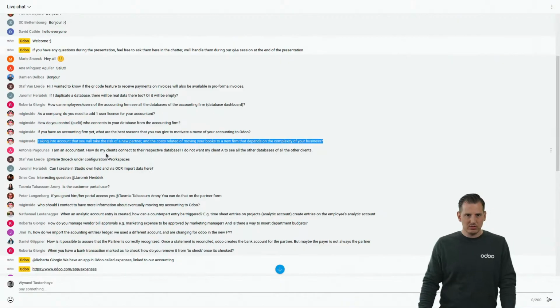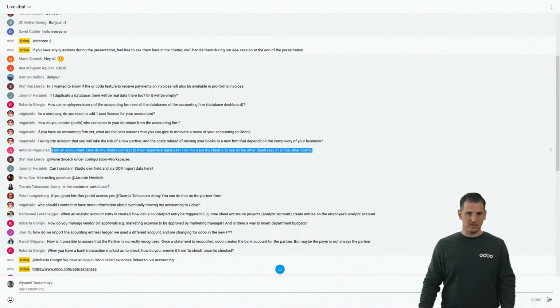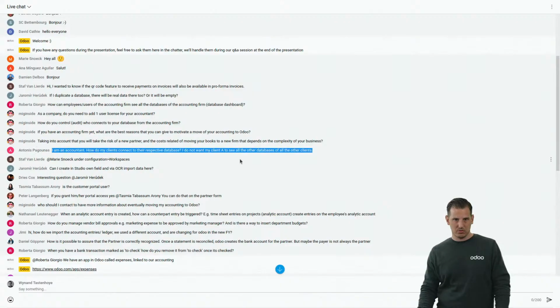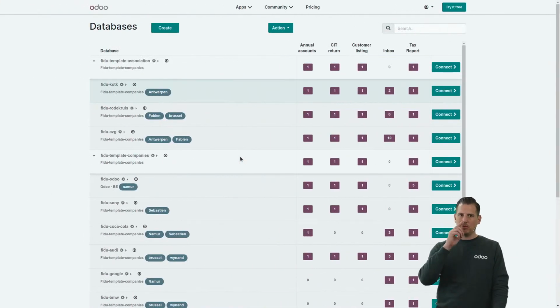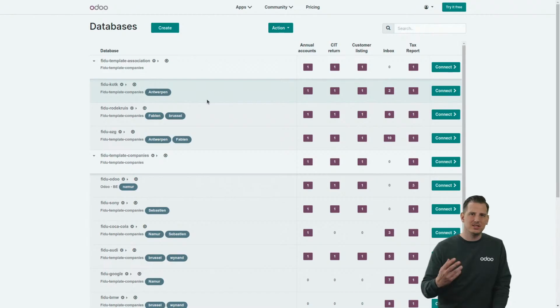I am an accountant. How do my clients connect to their respective databases? I do not want my clients to see, of course, that's a logical reasoning. Now, this view is only the view of the accounting firm. Every single customer will only see his own database, and basically they will never connect by this screen.